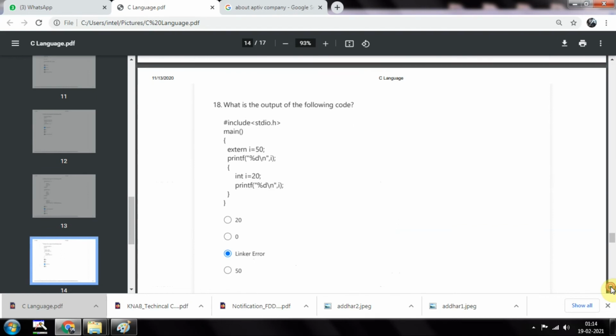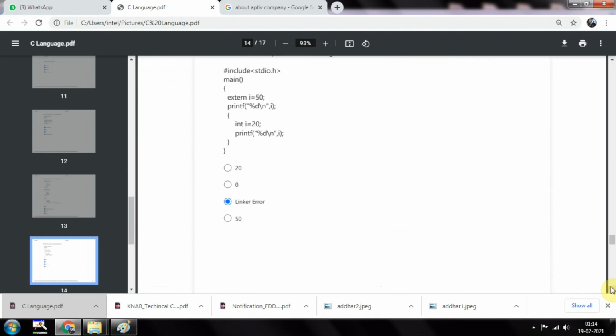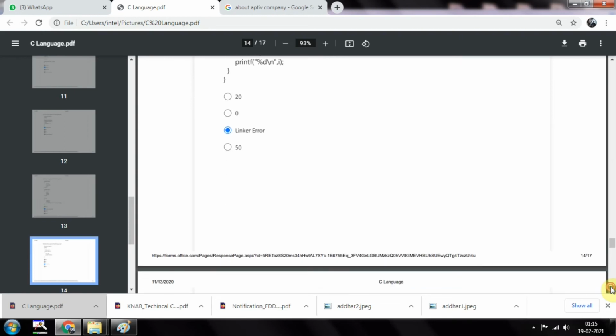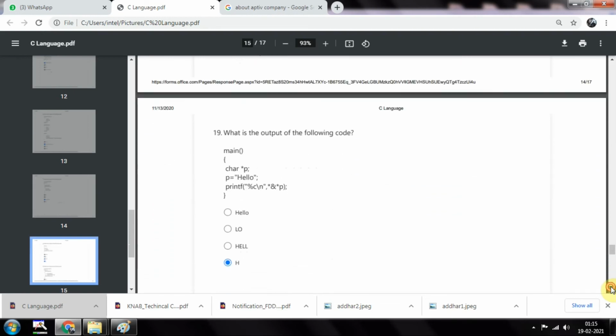Okay, then the next thing, what is the output of the following code? So hash include, they have given again the header, so i equal to 50 and printf percentage d backslash n, that means we need to print if i equal to 50, and if i is equal to 20, then we need to again print. So they have given both the conditions, but they have not defined i at all. It will give a linker error here.